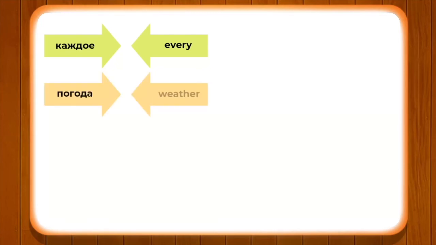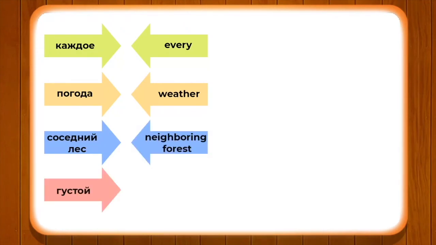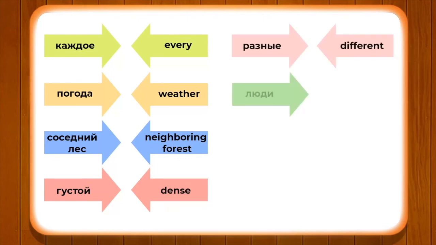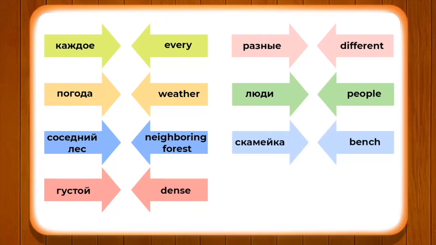Now let's go ahead and understand some of the important words and expressions which we have used in this text. Каждая, every. This is in a neuter gender form, however, каждое утро you can use, every morning. Погода means weather. Соседний лес means neighboring forest. Густое means dense. Разные means different. Люди means people. Скамейка means bench.